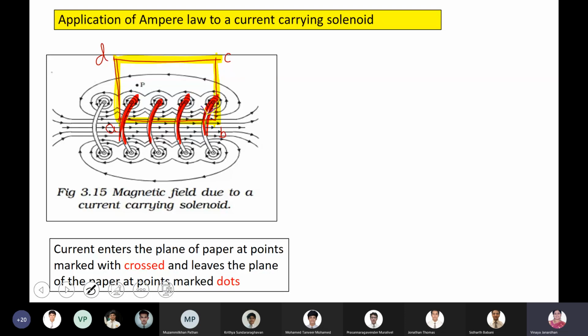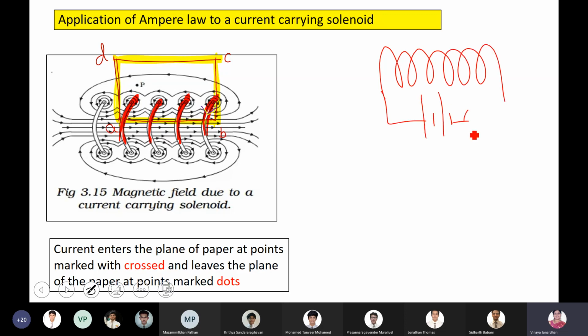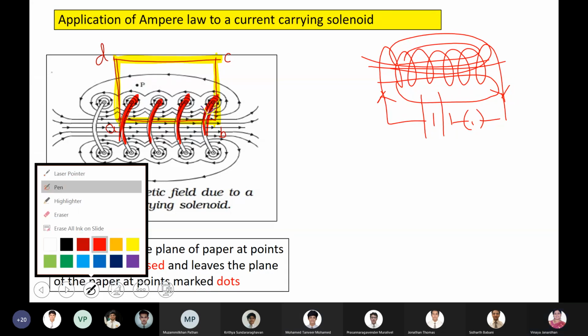Now, you very well know what a solenoid is, right? An insulated copper wire of many turns wound in the form of a cylinder carrying current. This is what we call a solenoid. The magnetic field created by the solenoid is similar to that of a bar magnet, as you would have seen in grade 10. A current carrying solenoid is equivalent to a bar magnet because the magnetic field pattern looks like that of a bar magnet, right?